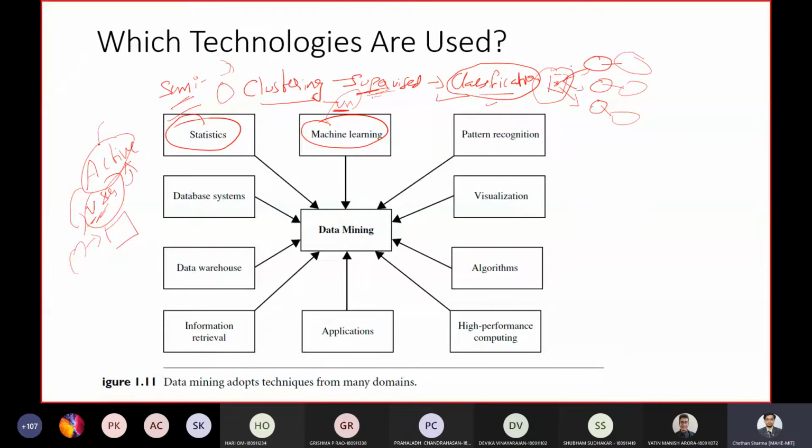The ultimate goal of active learning is to optimize the model by acquiring the user's domain knowledge. So this is with respect to machine learning.